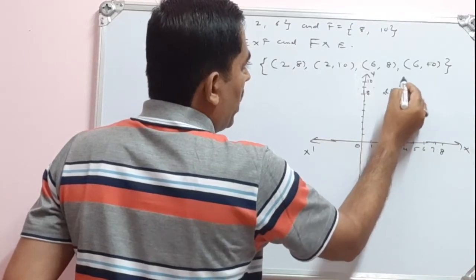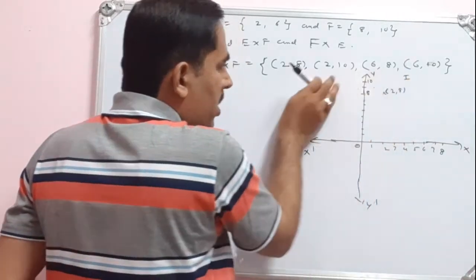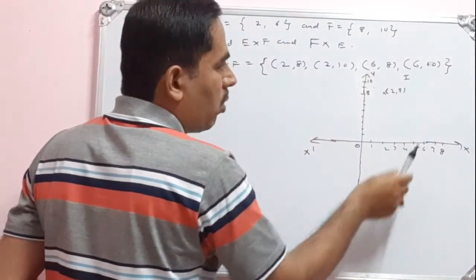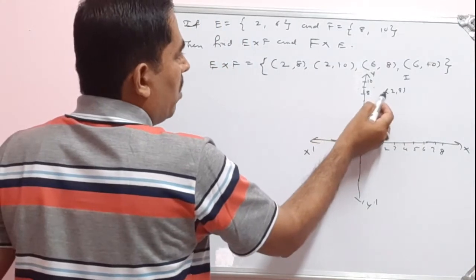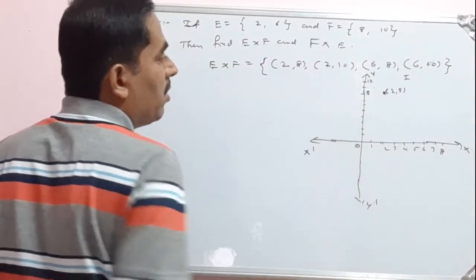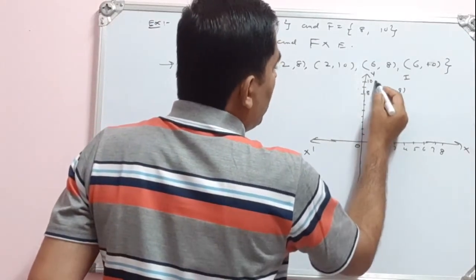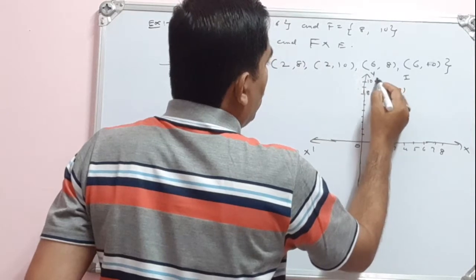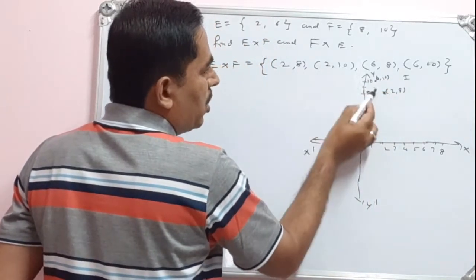It lies in the first quadrant. So we know this portion: this is the first quadrant, second quadrant, third quadrant, fourth quadrant, going anti-clockwise. This point 2, 8 lies in the first quadrant. Then 2, 10. Where is the position of that point? The position here is 2, 10. The position of this point is here.